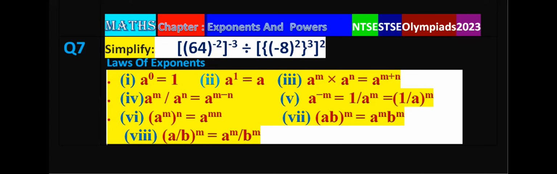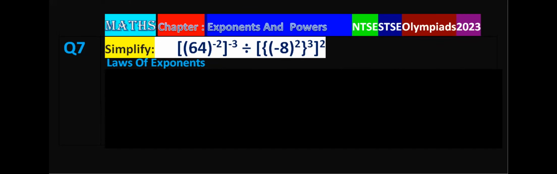So we have to simplify it. See, left-hand side, I'm writing 64 power minus 2 multiplied by minus 3, that is plus 6.